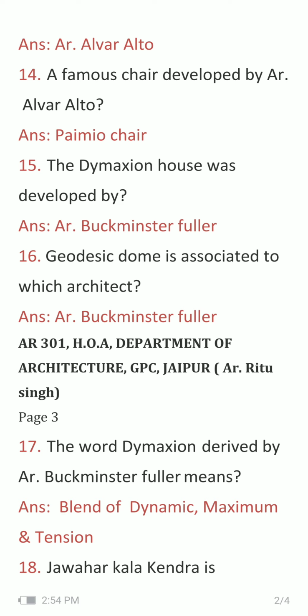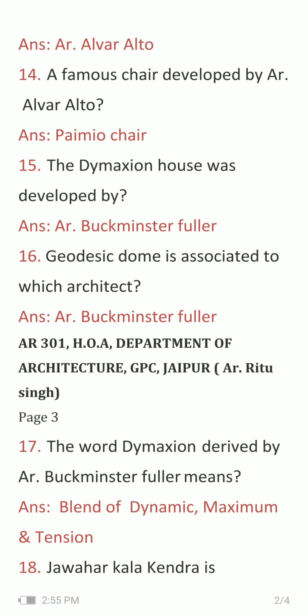Question number 14, a famous chair developed by architect Alvar Aalto, and the answer is Paimio chair. Question number 15, the Dymaxion house was developed by, and the answer is architect Buckminster Fuller, Bucky. Question number 16 is geodesic dome is associated to which architect? And the answer is architect Buckminster Fuller.